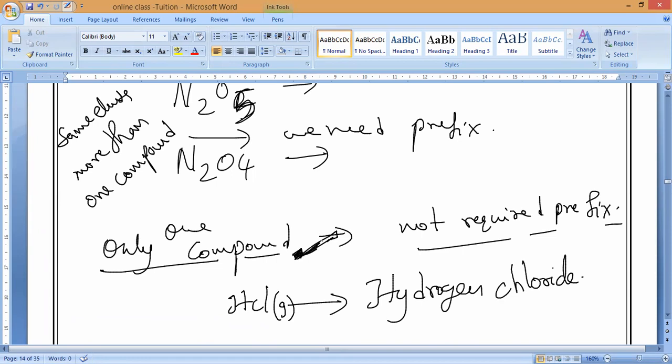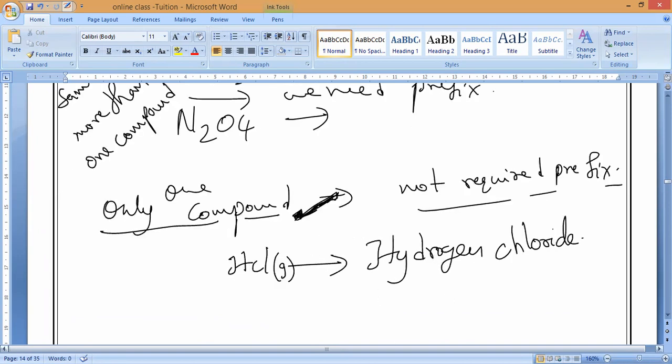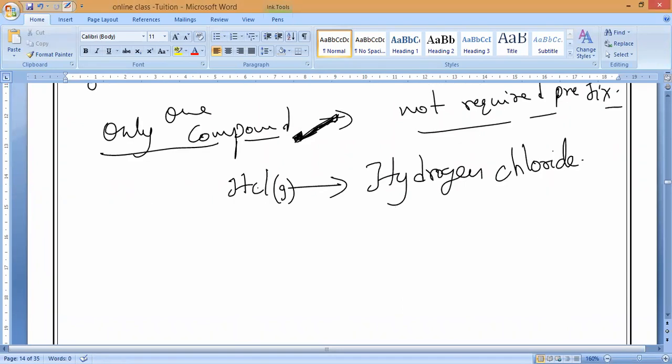That is why they will never require any kind of prefixes. Then why carbon monoxide, sir? Can't we just say carbon oxide? Let us see. You should not write carbon oxide, because carbon and oxygen form CO2 and CO. So the same elements are forming more than one compound.